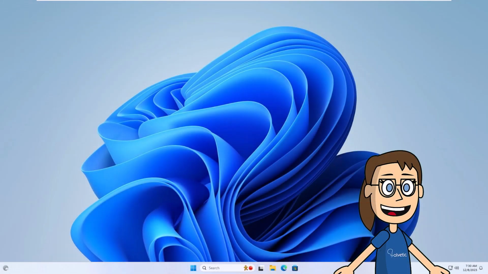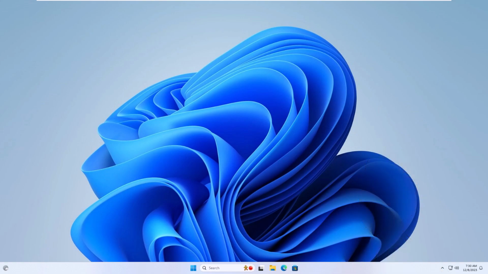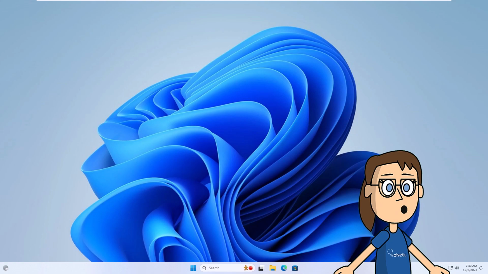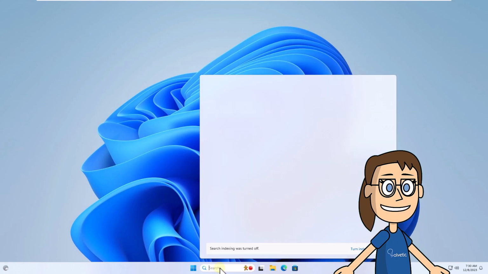Today in Solvetic, we will see how to fix the error of a laptop being slow when opening programs. To start, enter msconfig in the search box. Click on System Configuration.